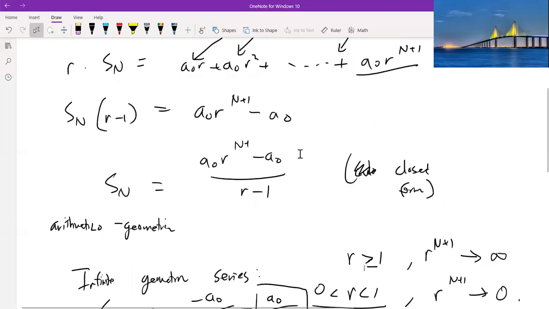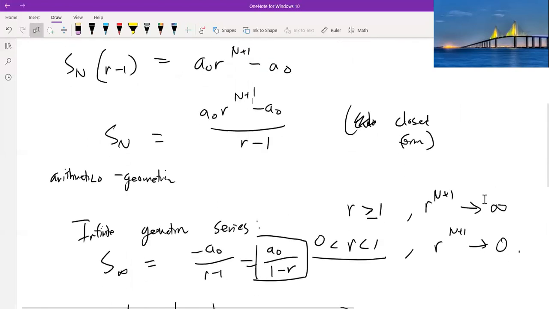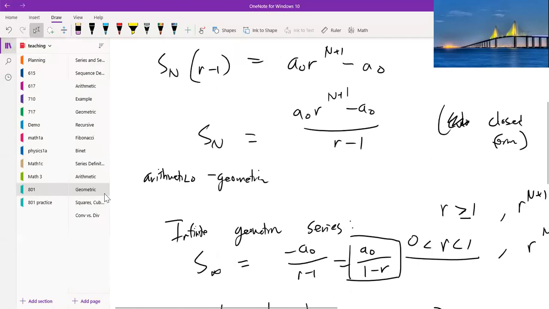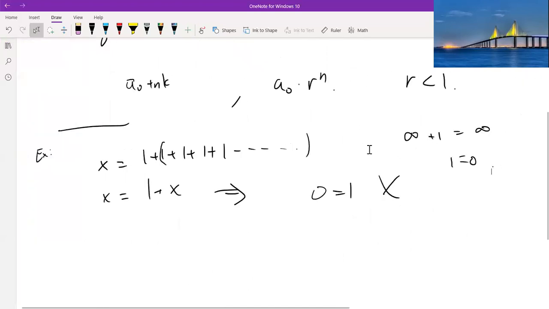So what I did was I found the finite expression first, and then we analyzed its behavior as this n plus 1 approached infinity. And we said that as it did, if r was in this bounded range here, it would converge to a certain value. And so that's how we handled it for the infinite geometric series. But in general, if you're going to handle something algebraically, you want to make sure it converges first, and then you do it.